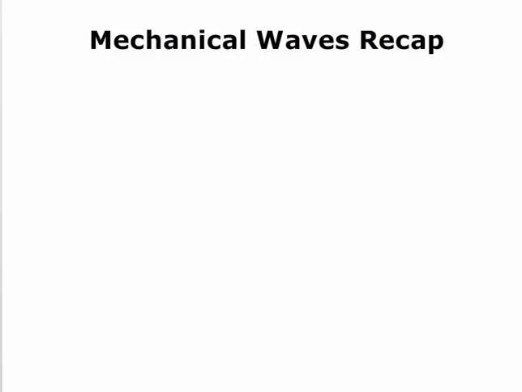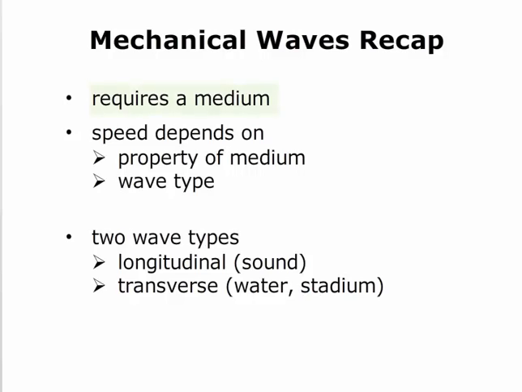Before we get into the details of light and other electromagnetic waves, let's recap mechanical waves. Mechanical waves require a medium. They must have matter to go through, so they can go through a solid, liquid, or gas, but they cannot go through the vacuum of outer space. If there's no medium, there can't be a mechanical wave.